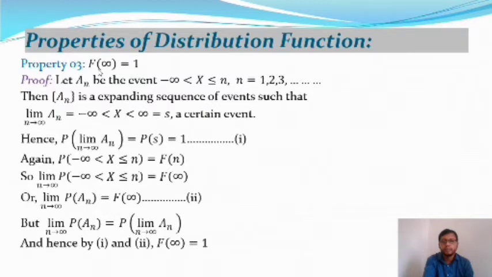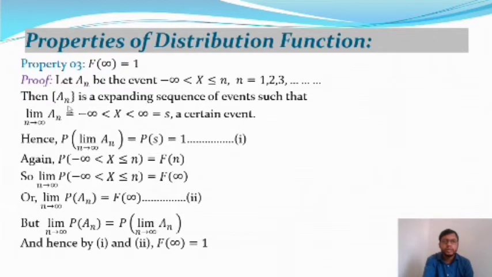After that we are going to talk about the third property of the distribution function, that means F of infinity is equal to 1. Here is the proof of the third property. Let A_n be the events defined in the interval minus infinity to n, where X is defined in that interval, and n is equal to 1, 2, 3 and up to infinity.